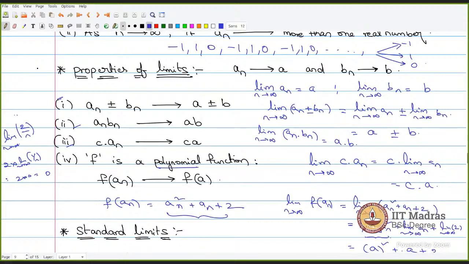Whether it is going to some real number, or to plus infinity or minus infinity, or to more than one real number. That is what we check in the limit of a sequence. And n is always positive, starts from 1 and goes till infinity.